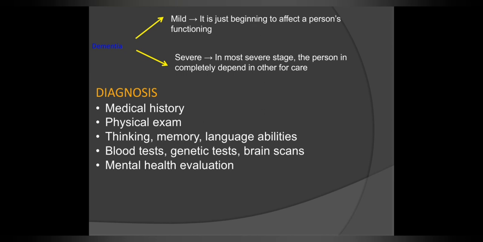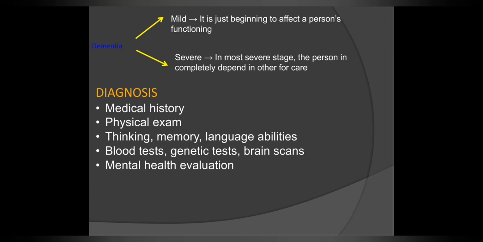Then the dementia can be classified into two types, mild and severe. The mild dementia is just the beginning to affect a person's functioning, and in the most severe stages, the person is completely dependent on others for care.